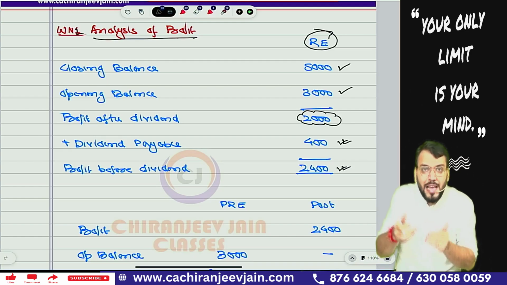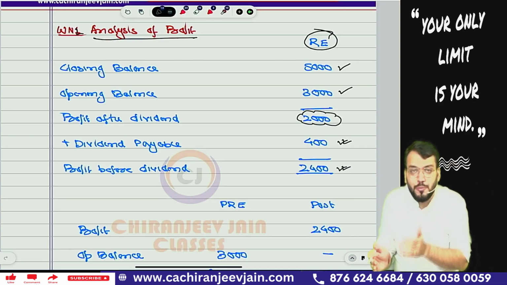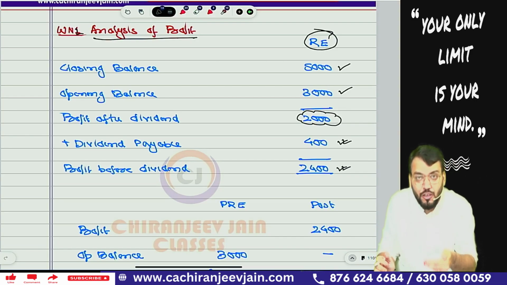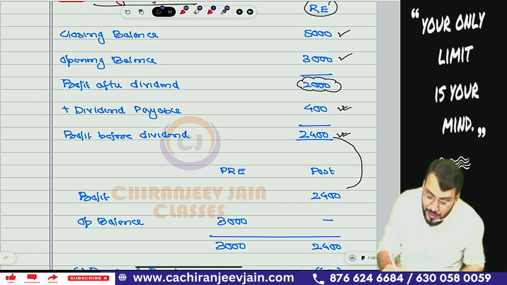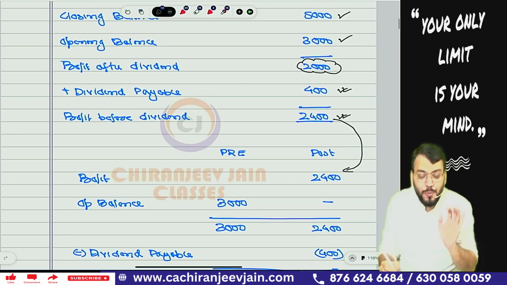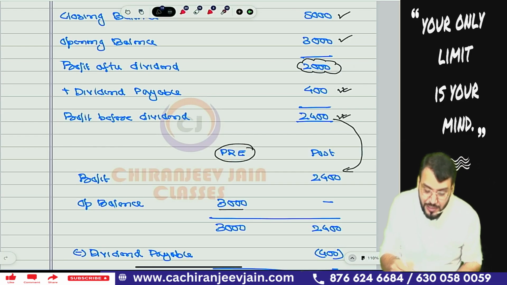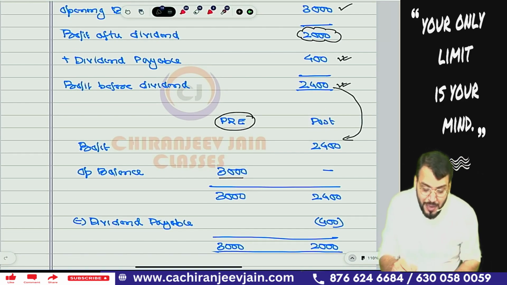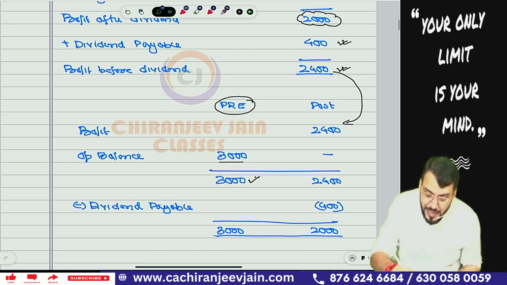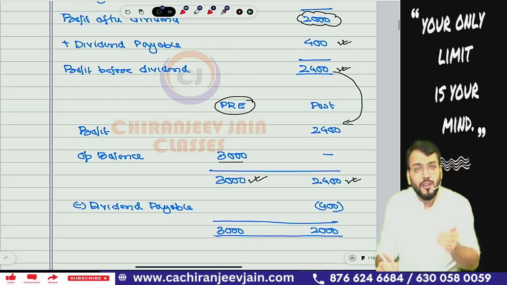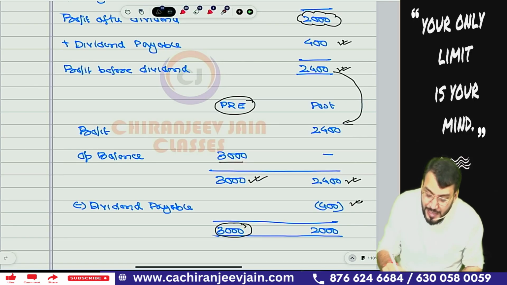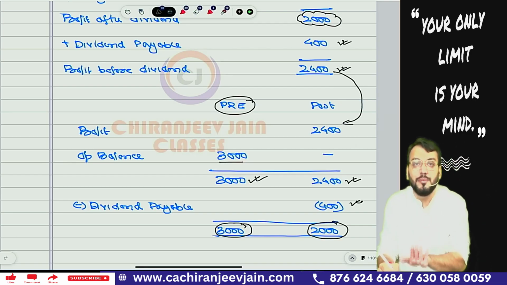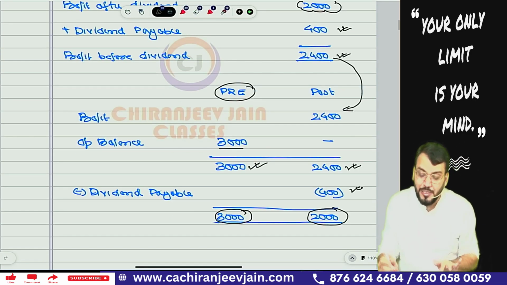Now this will be allocated to the pre-acquisition and post-acquisition periods, but because the date of acquisition is at the beginning of the year, the entire profit will be post-acquisition profit, and the entire opening balance will be the pre-acquisition profit. From this we reduce the dividend that has been declared, so once again we minus the dividend payable. So this becomes the pre-acquisition profit, and this becomes the post acquisition profit after dividend.